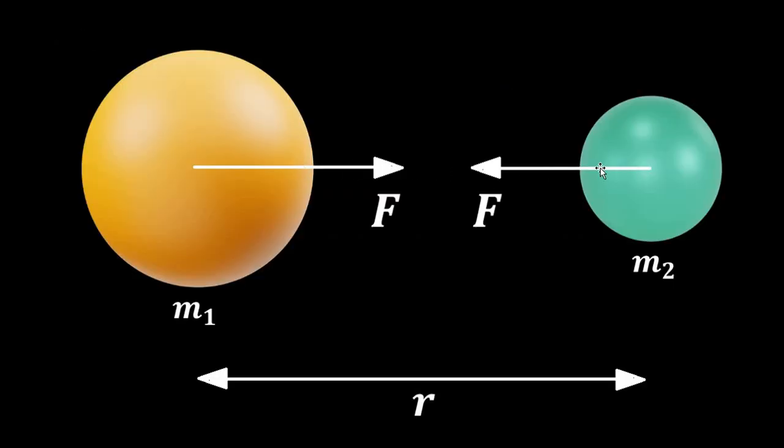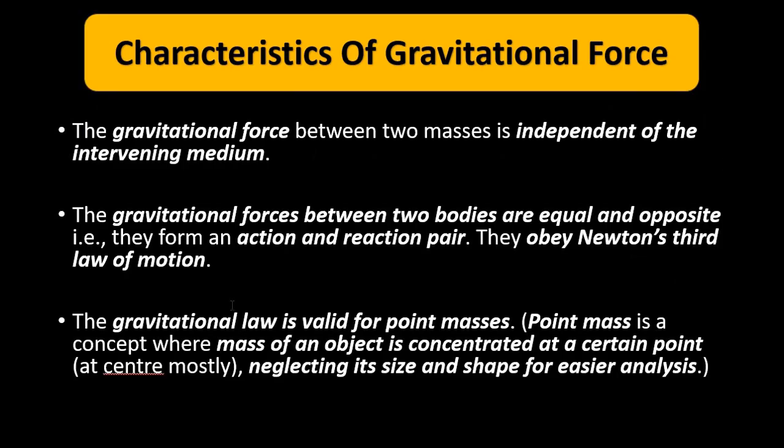Each is trying to pull the other towards itself. This body is trying to pull that body towards itself and that body is also trying to pull this one towards itself. So they constitute an action and reaction pair and obey Newton's third law of motion: to every action there is an equal and opposite reaction.